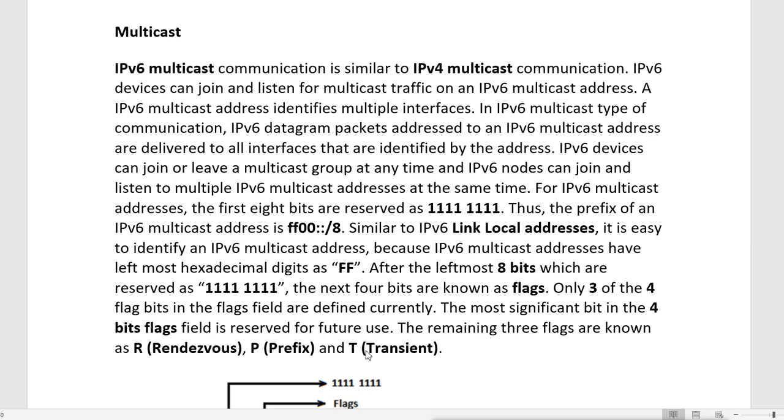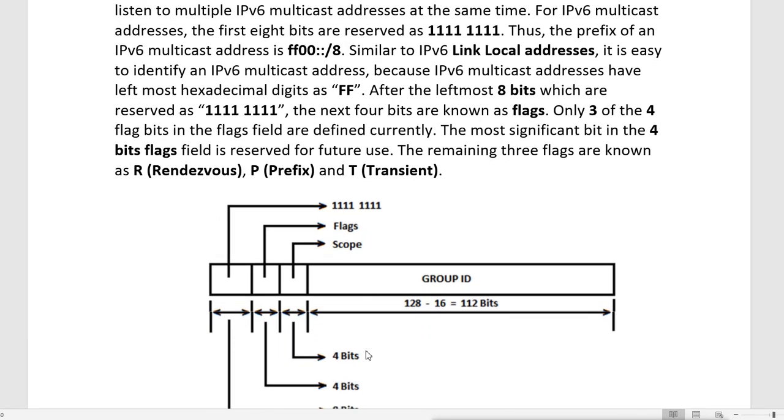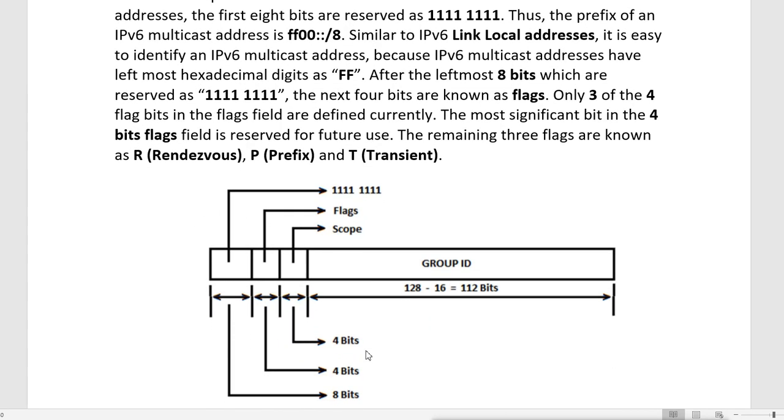So we can say here, when we see the first 8 bits are reserved as 11111111, all these bits are on. Then the next 4 bits are reserved for flags, and then the last 4 bits are reserved for scope.